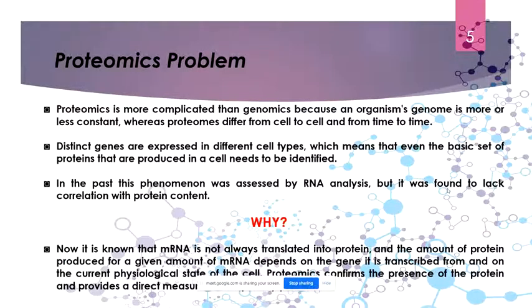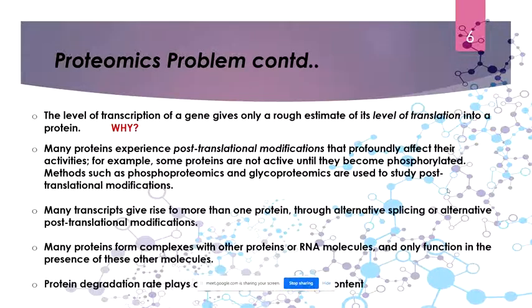So you are going to measure that we have one mRNA, but at the protein level you might have multiple proteins, or you might have 4 proteins coming from a single mRNA. That is why, due to alternative splicing in our cell, the amount of mRNA can't be equal to the amount of protein. Sometimes people think, let's measure the RNA content because it's easy: we simply send in some primer, make a cDNA of that particular thing and then perform PCR to know the content. No, it won't work because of multiple alternative splicing.